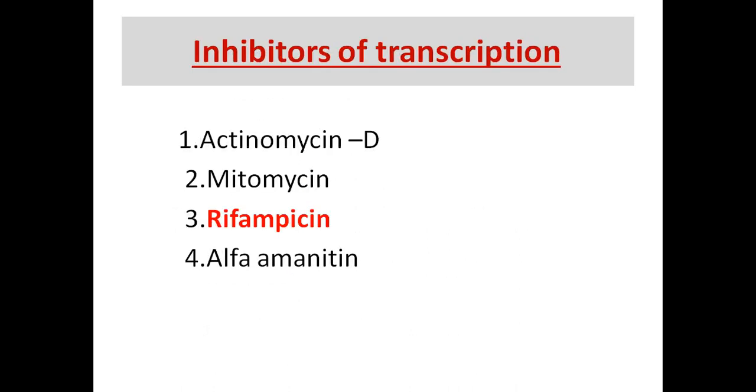Now inhibitors of transcription you should know. There are some inhibitors of transcription, like inhibitors for the replication mechanism. Inhibitors of transcription are also important. So I have given 4 examples of inhibitors of transcription here. Number 1 is actinomycin D, number 2 mitomycin, number 3 rifampicin, number 4 alpha amanitin. Actinomycin D, mitomycin, rifampicin, alpha amanitin are the inhibitors of the transcription mechanism.